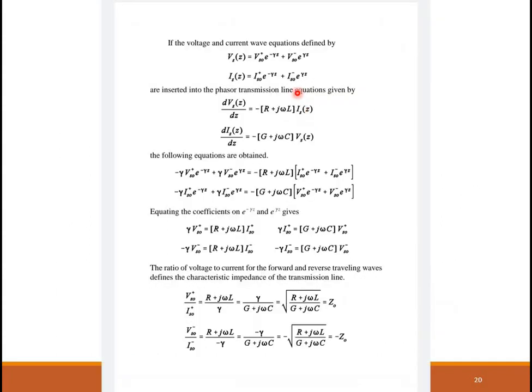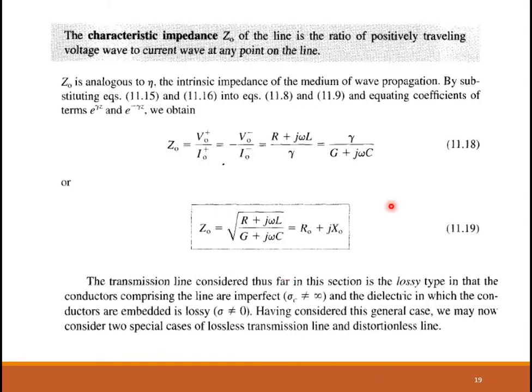How this is done is very clearly derived over here. If you just go through it, you will understand. Okay. So that is how this, and this is important, the fact that Z0 is (R plus jωL) by gamma or gamma by (G plus jωC). Which means what can Z0 actually be written as? From this you just cross multiply. Okay. It can be written as root of, this is how it is defined. This is very important, equation 11.19, (R plus jωL) divided by (G plus jωC).